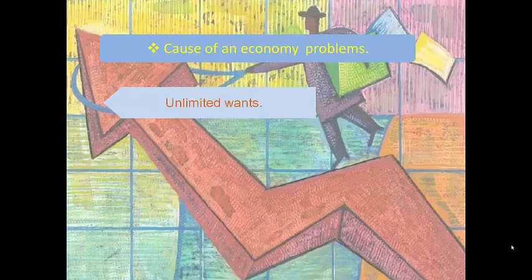Today, if I give you a chocolate, tomorrow you will say, I want something else. So every day we have increasing wants. And because human wants are unlimited, we can never be satisfied, and hence we keep on looking out for satisfying our wants, which are infinite.